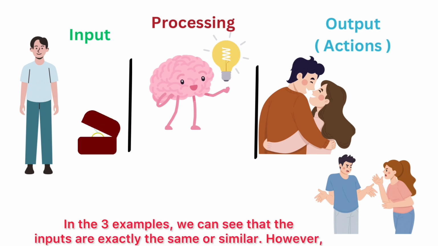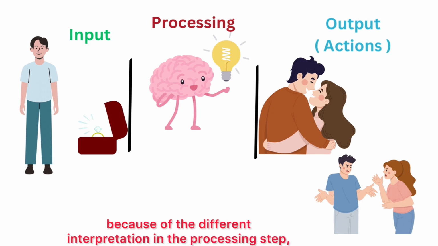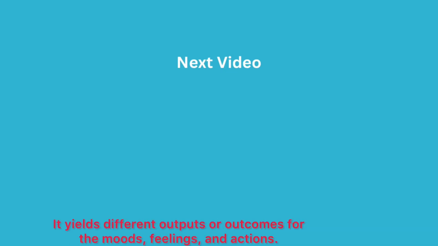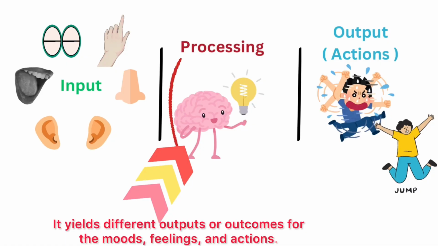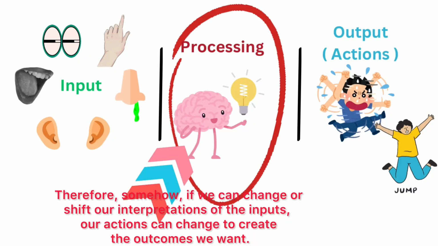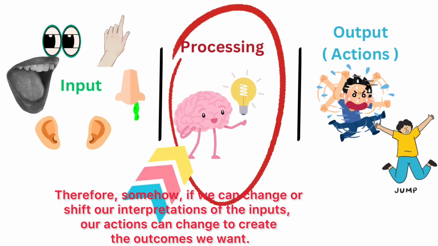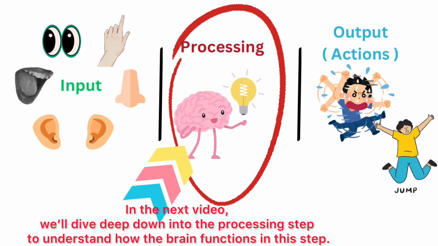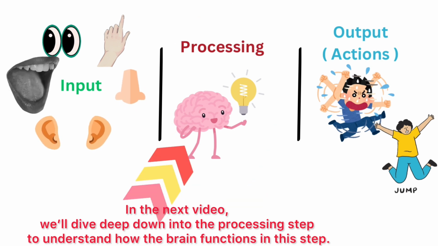In the three examples we can see that the inputs are exactly the same or similar. However, because of the different interpretation in the processing step, it yields different outputs or outcomes for the moods, feelings, and actions. Therefore, somehow, if we can change or shift our interpretations of the inputs, our actions can change to create the outcomes we want. The question is how? In the next video, we'll dive deep down into the processing step to understand how the brain functions in this step.